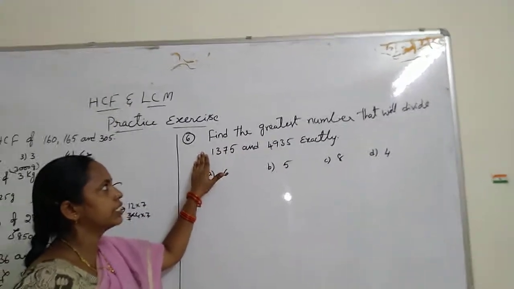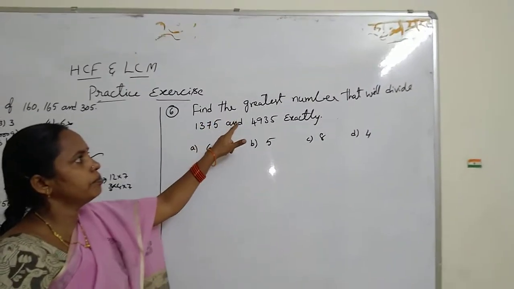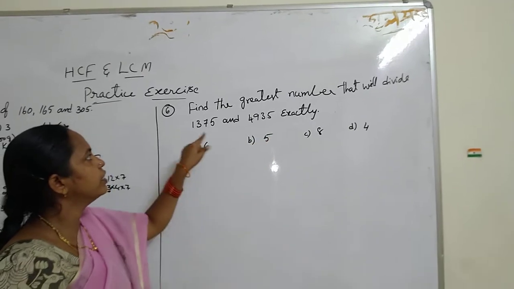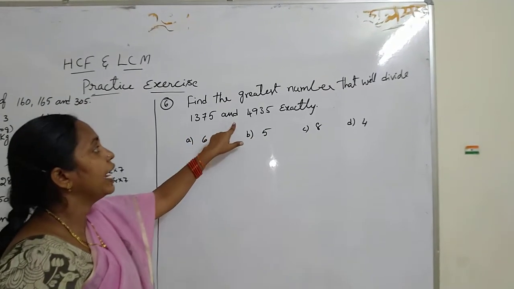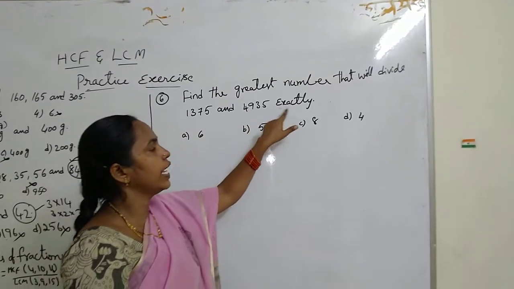Question number 6. Find the greatest number that will divide 1375 and 4935 exactly.